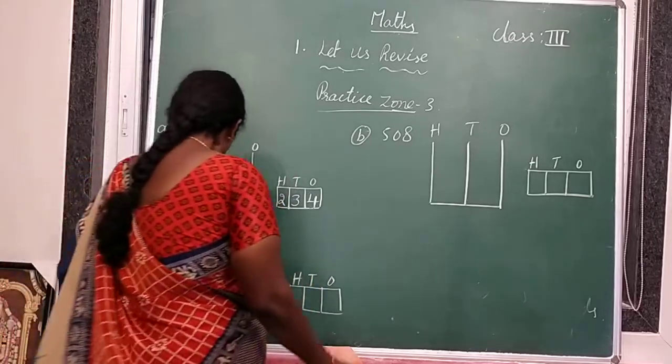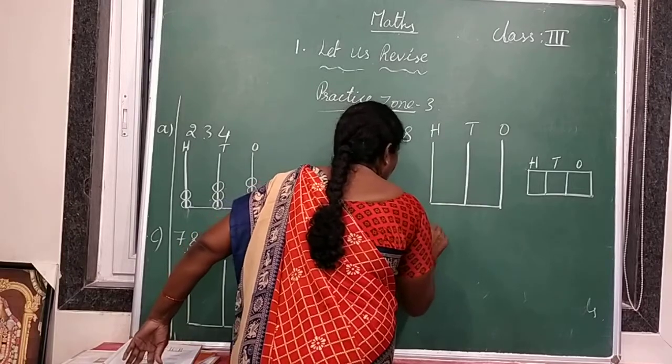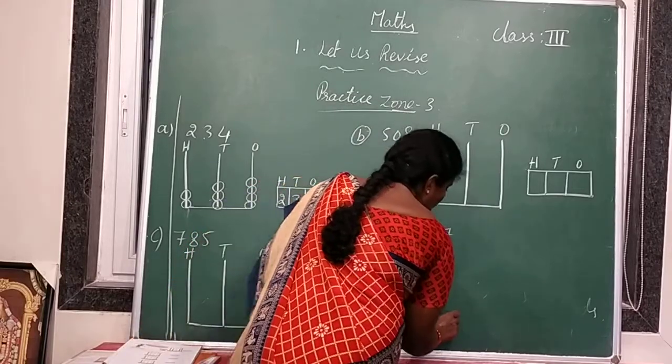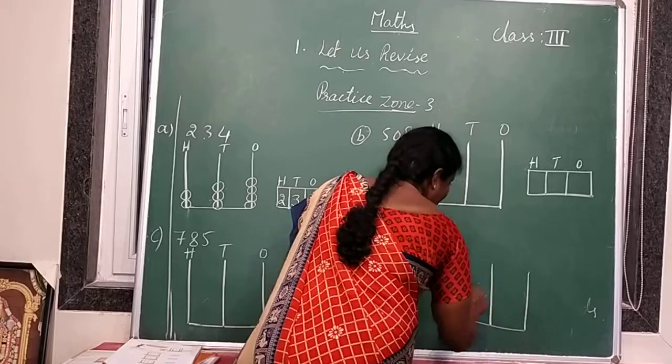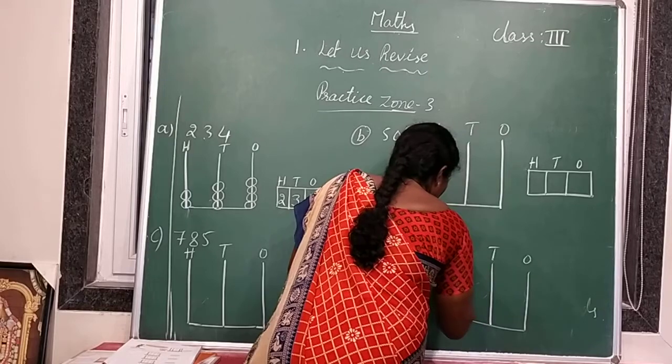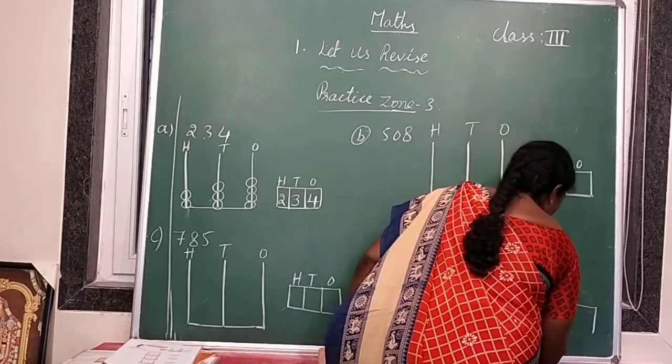Hundreds. And the last one is 947. 947 on the abacus: ones place, tens place and hundreds place, and here also the place value table.